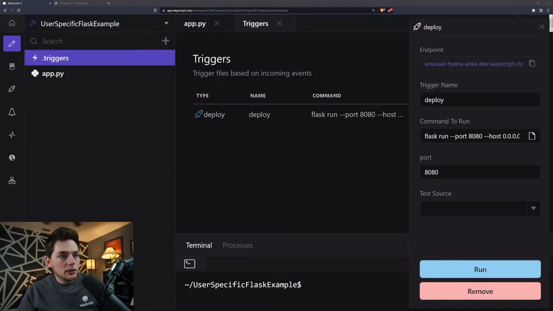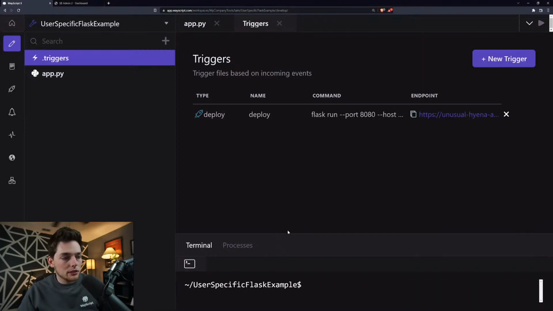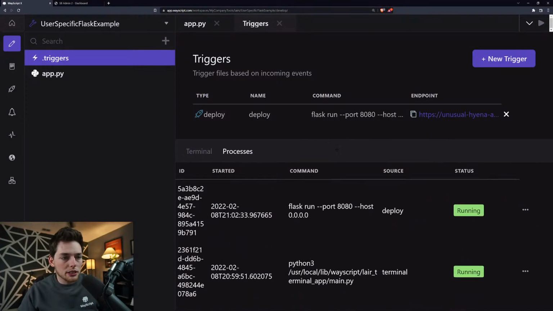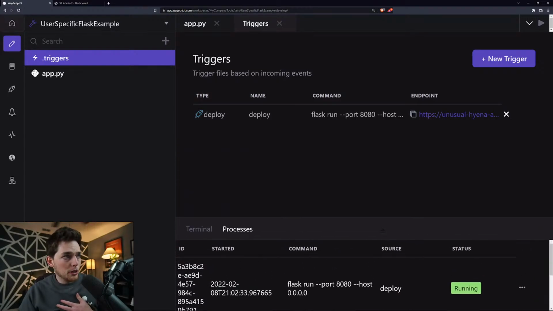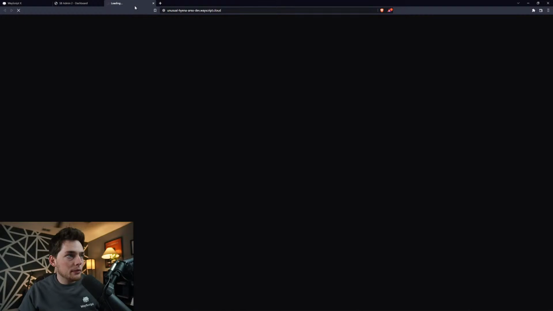So what this is doing is setting up our endpoint, where now when a user goes to this endpoint, what they're doing is executing this command. We can make sure that our server is running by going to the process tab, and we see that we have a running process here using the deploy trigger. So this is perfect. This is exactly what we want. We'll open this link in a new tab.